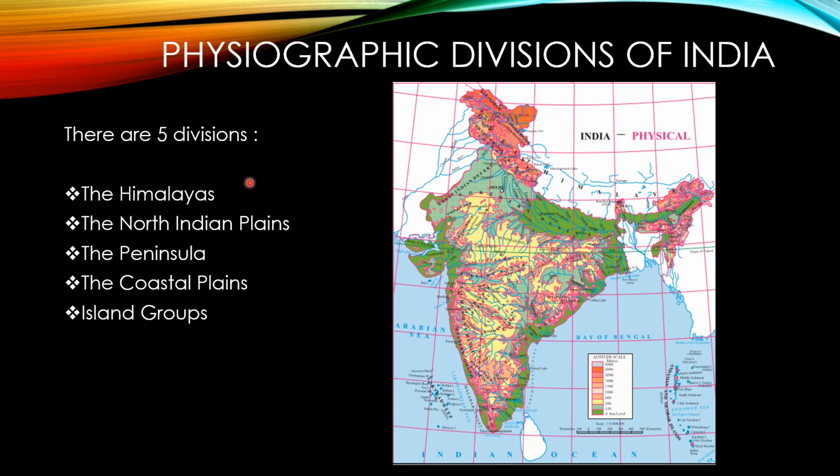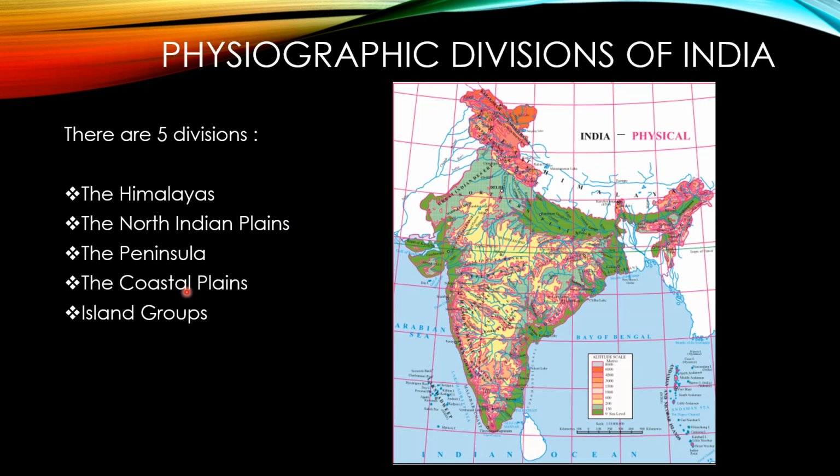Now second division is the North Indian Plains. It spreads on the southern side of the Himalaya mountains. It starts from Rajasthan, then Punjab, Haryana, Uttar Pradesh, Bihar, and on the eastern side, Assam. This is the way the North Indian Plains spread.